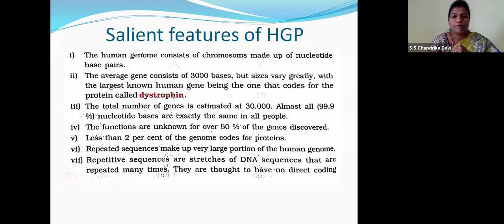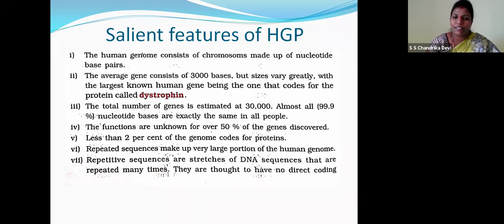So the total number of genes is estimated to be 30,000. Almost, children, we have 99.9% of nucleotide bases exactly the same in all people. Only 0.1% is different from each other. So the functions are unknown for over 50% of the genes discovered.